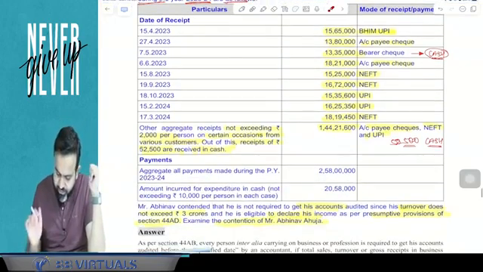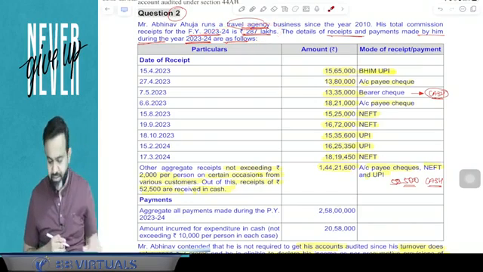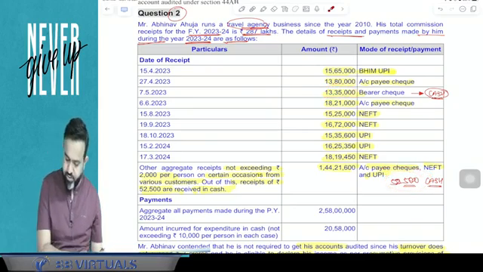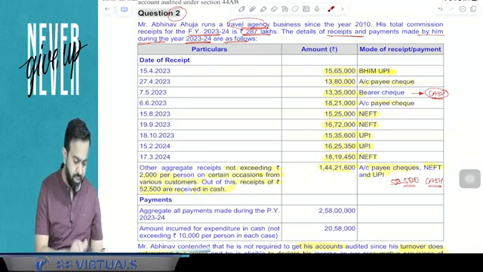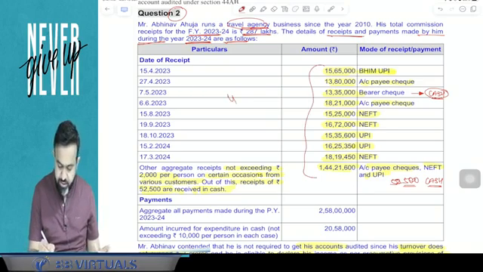Now just check it. Your total receipt here guys, this total receipt is 2 crore 87 lakh and your cash receipt is 1335 and 52,500. So can I say that 1335 plus 52,500 divided by 2 crore 87 lakh multiplied by 100. So it comes to, here your percentage cash receipt is 4.8344%.